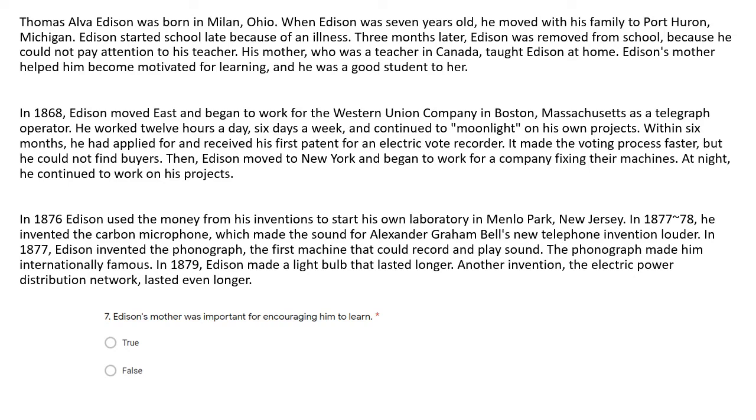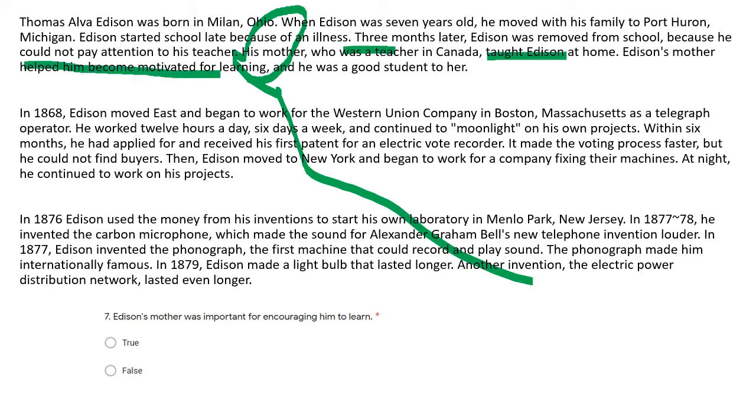Question 7. Edison's mother was important for encouraging him to learn, true or false? So let's go back to the first paragraph. His mother is introduced here. His mother was a teacher, and she taught Edison at home. Edison's mother helped him become motivated for learning. He was a good student to her. So Edison's mother taught him. Edison's mother helped him to become motivated. So the answer would be true. Edison's mother did encourage him to learn.